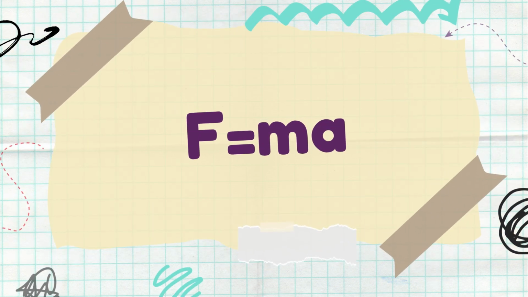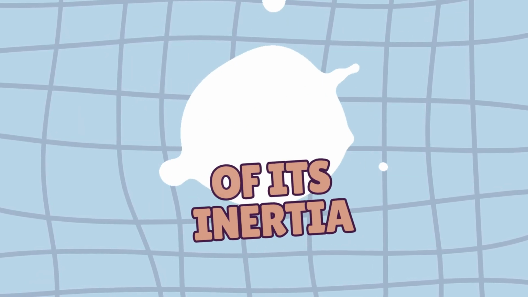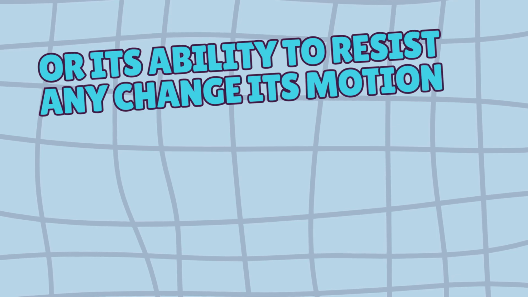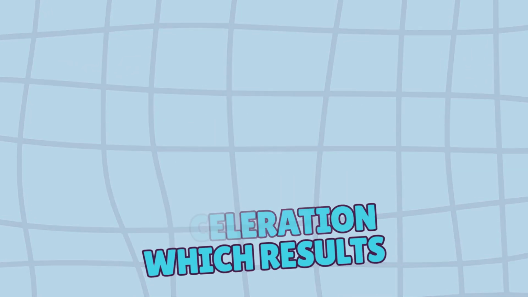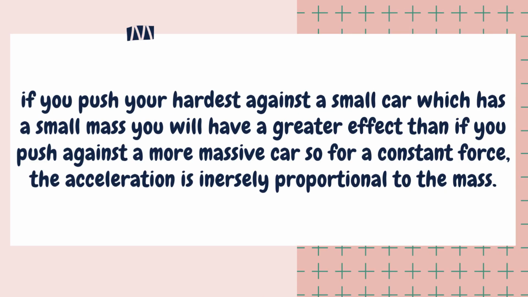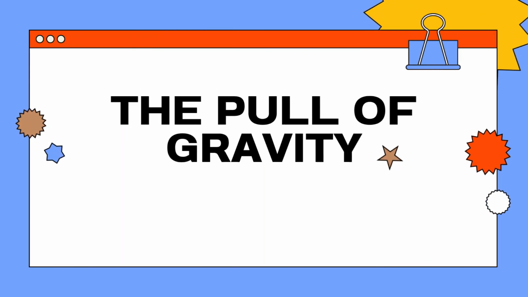The equation also shows that the acceleration produced by a force depends on the mass of the object. The mass of an object is a measure of its inertia, or its ability to resist any change in its motion. The greater the mass, the smaller the acceleration which results. If you push your hardest against a small car, which has a small mass, you will have a greater effect than if you push against a more massive car. So, for a constant force, the acceleration is inversely proportional to the mass.